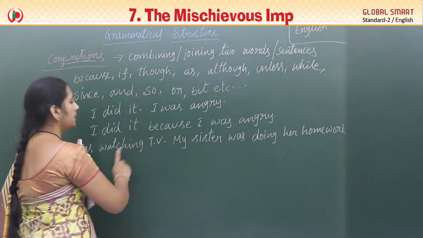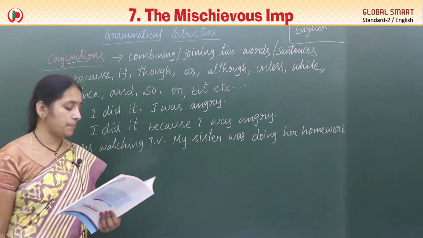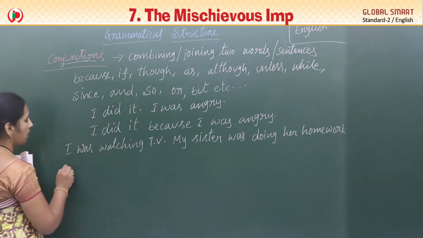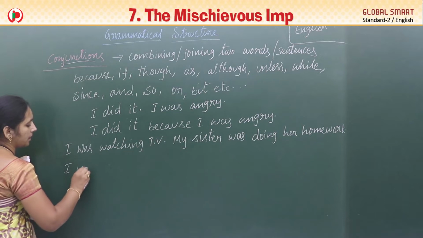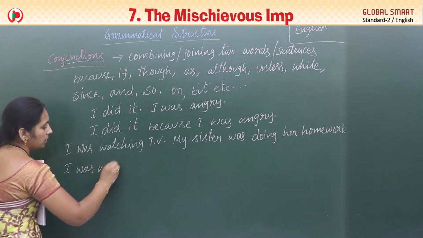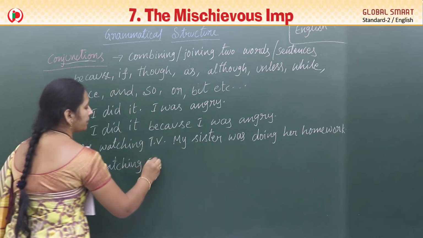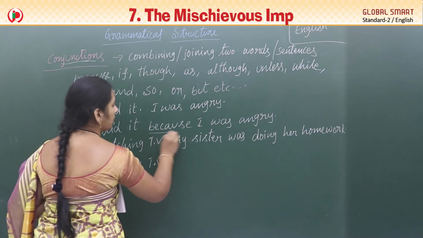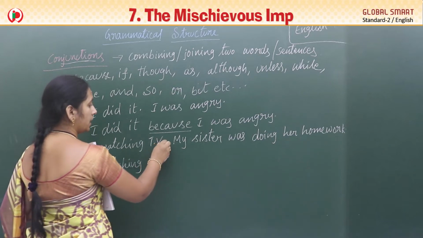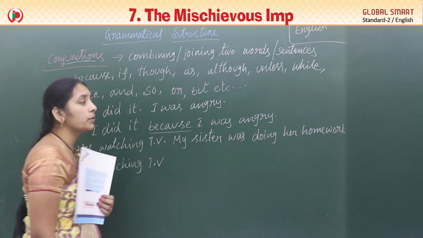So, two sentences are there. How can we combine these? I was watching TV. Whenever I was watching TV, my sister was doing her homework.